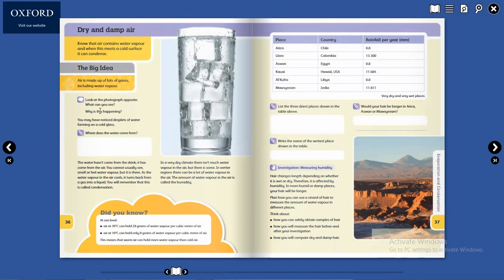We can see water droplets running down the side of the glass. So this one you will write here.